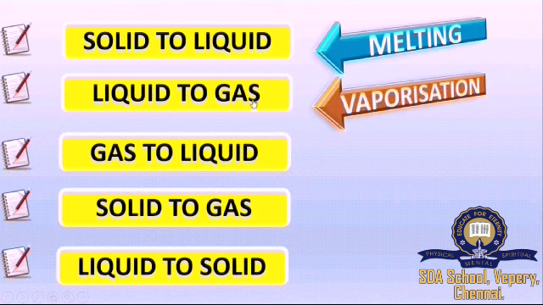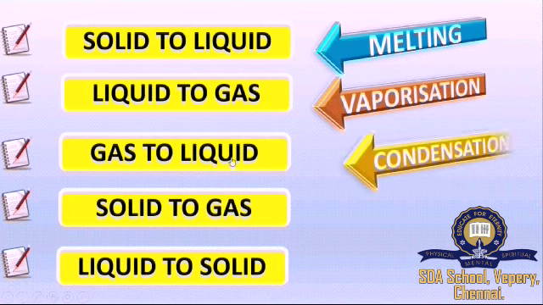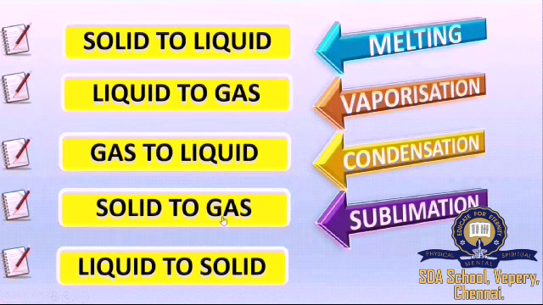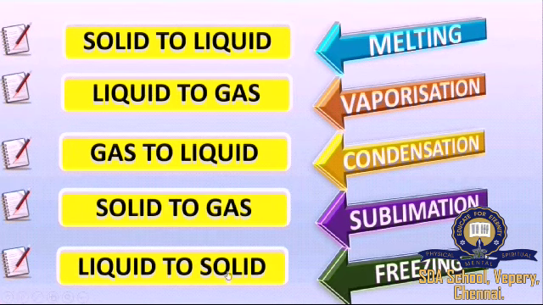Liquid state to gaseous state, we call it vaporization, right? Why? Vapor is being formed. Gaseous state to liquid state, we call it condensation. Solid state to gaseous state, we call it sublimation, and liquid state to solid state, freezing. It is very important to remember the right terms for the right transformation. If you connect them with the appropriate example or phenomenon, it will be very easy for you to remember.